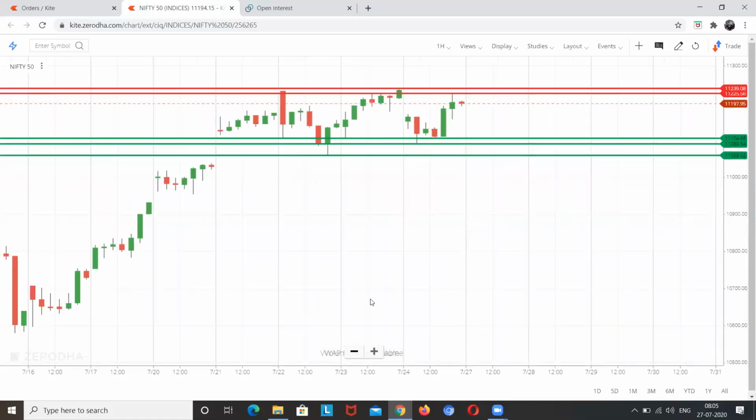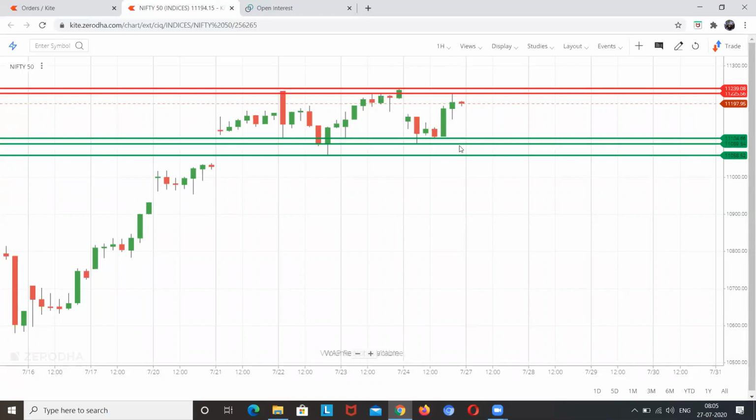So how to trade that? We'll observe how the hourly chart is behaving. Any hourly close beyond the range: if the hourly close comes beyond 11,240, at that time we will be going long above that candle's high, with the stop loss below yesterday's closing level. Yesterday's closing is 11,197.